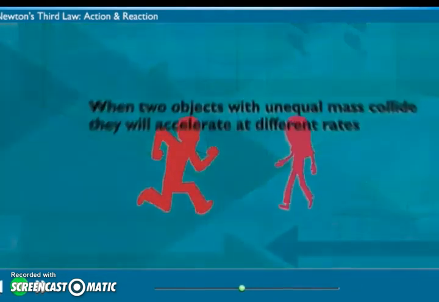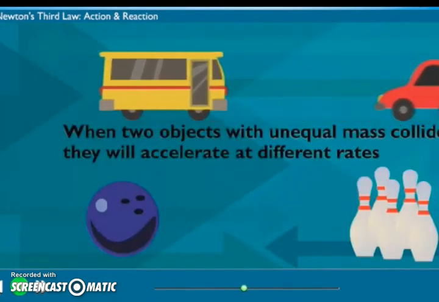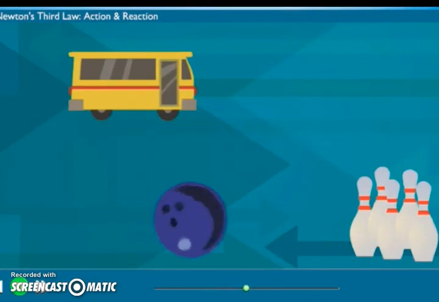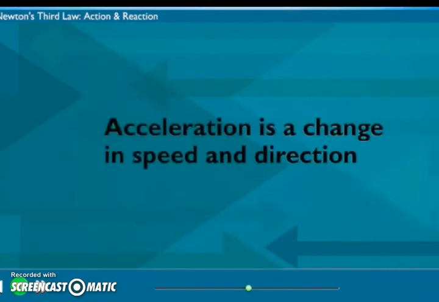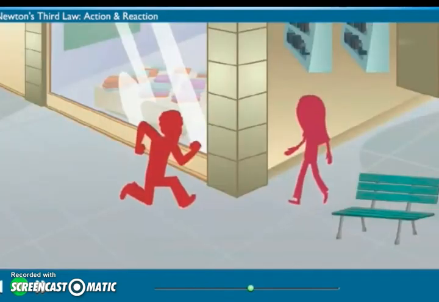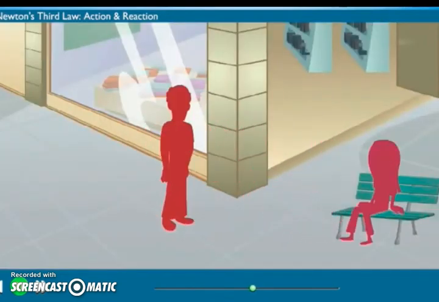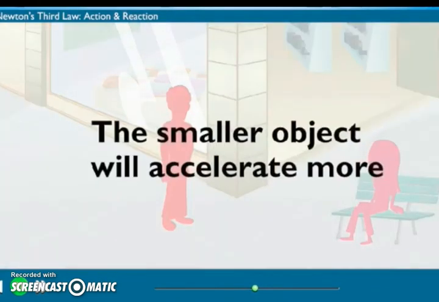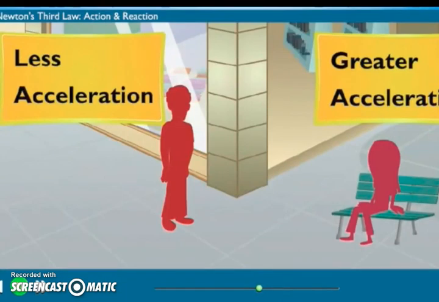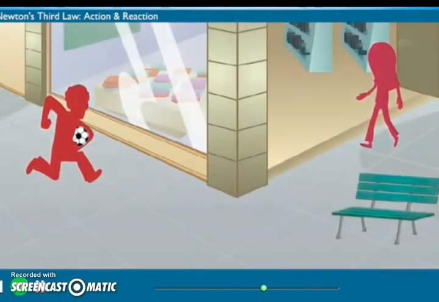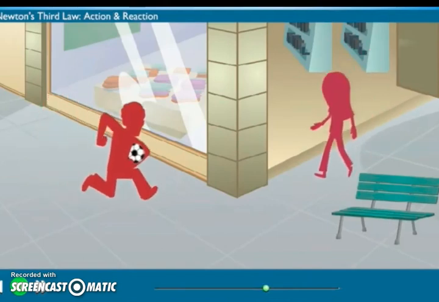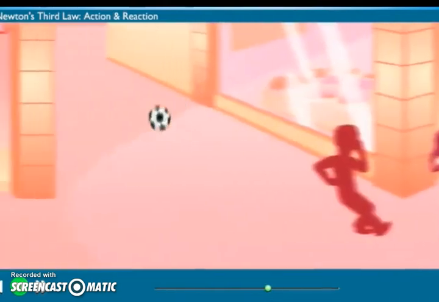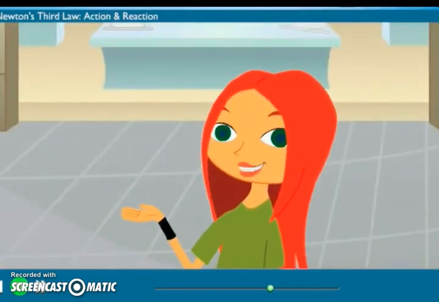Well, according to Newton, when two objects with different mass collide, they'll accelerate at different rates. Accelerate? Change their speed and direction. So, even though their forces are the same, one will accelerate more than the other? You got it. The smaller object will accelerate more. Smaller. That would be me. So I fell and you didn't. Hey, come to think of it, the same thing happened with you and my soccer ball. You hit each other with the same force, but the soccer ball went flying. I got it now. Because my mass was bigger, the ball accelerated more.